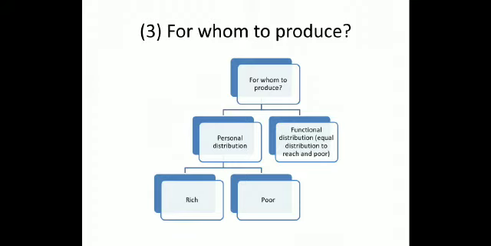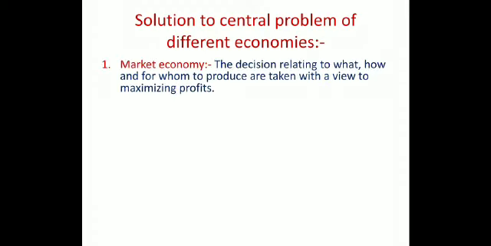Now students, let us discuss some solutions to the central problem in different economies. Actually, there are three types of economy: market economy, centrally planned economy and mixed economy. We will discuss these three in the following manner. First, we will discuss the market economy. Students, the decisions relating to what, how and for whom to produce are taken with a view to maximizing profits. Means in a market economy, there is a profit making motive. So whatever we produce is in a way that maximizes our profit.